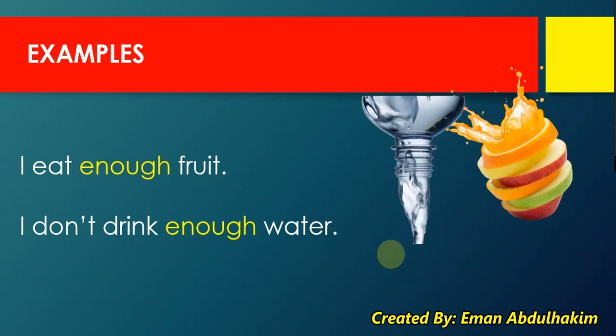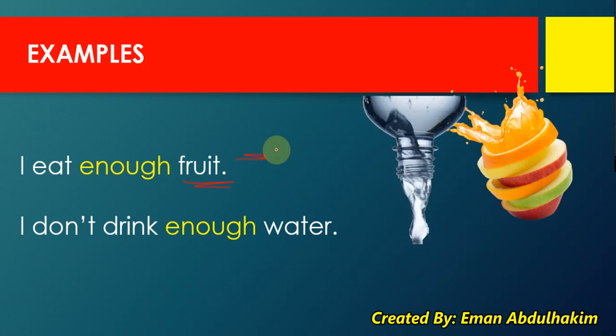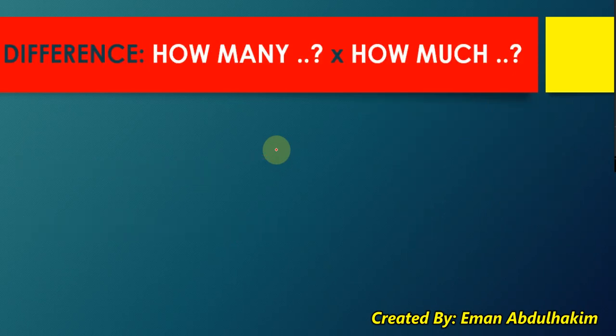This is with uncountable. By the way, fruit is uncountable. Let's repeat it together. Fruit is uncountable because I know that you can think about it in another way that it may be countable. No, it is uncountable. I ate enough fruit. Fruit is uncountable.